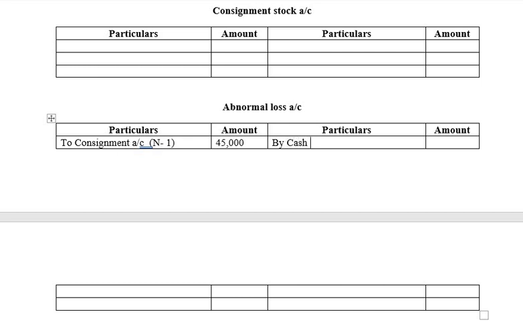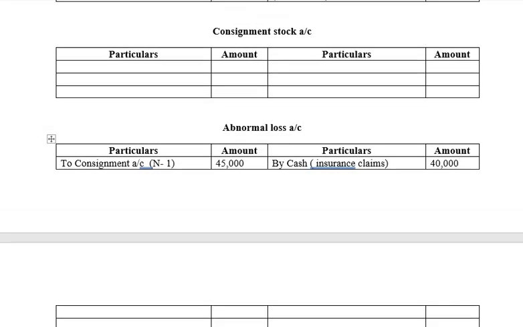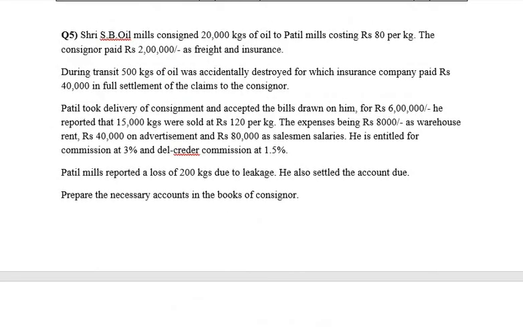Okay, by cash in the bracket insurance claim, close the bracket, amount 40,000. Next. Insurance claims, you can write it as received or anything of that sort. Next.